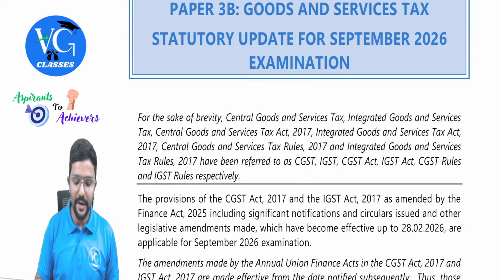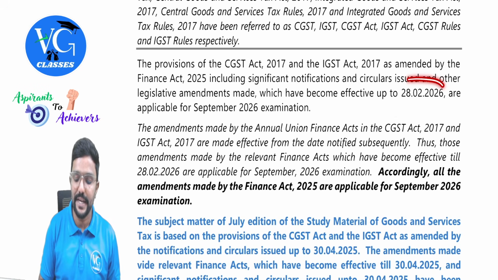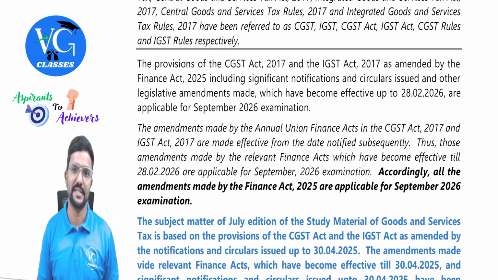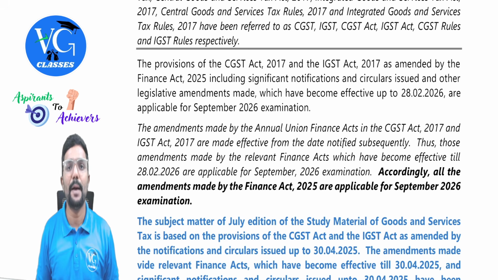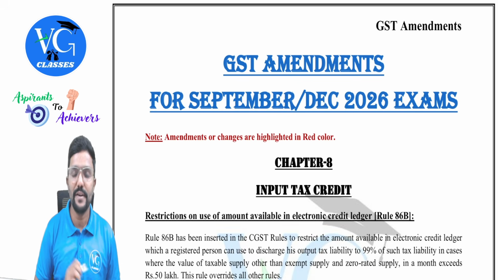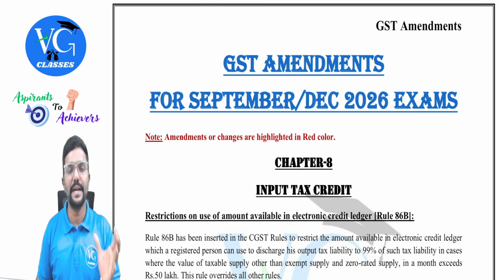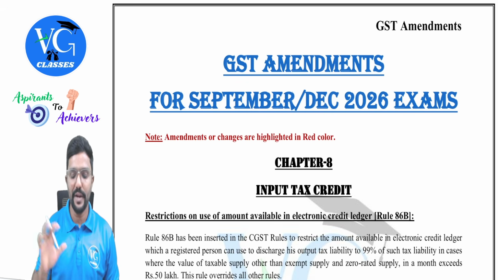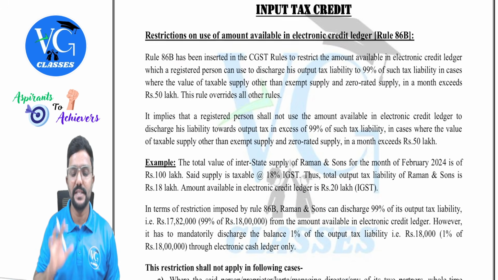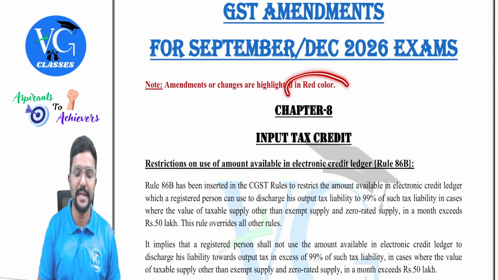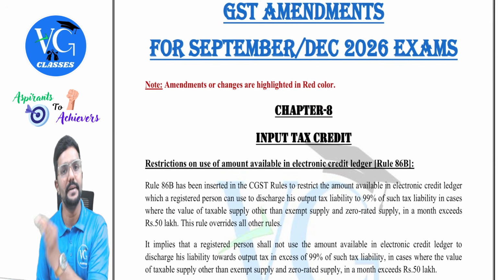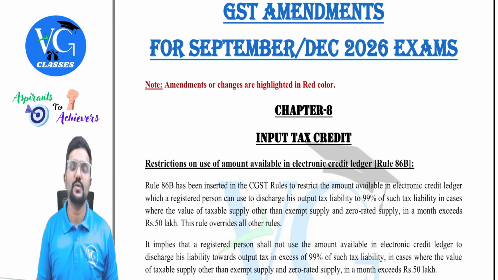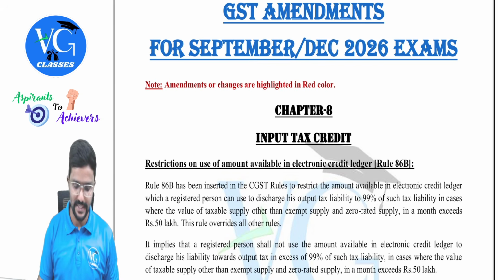And as you are aware, whatever amendments have been made till 28th February 2026 will be applicable for September exams, guys. And in order to cover the amendments, I have prepared the reference material in which I have tried to give the connection even to my provision book. You need not worry about whatever content is in black. Please just focus on whatever is in red color, guys, because all the amendments I have highlighted in red color. There are only 3 amendments for September exams. So what are those? Let us try to understand.